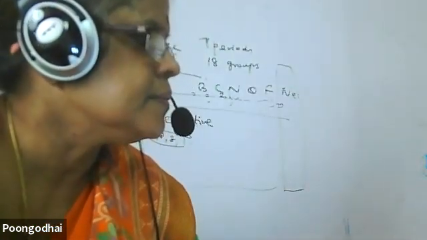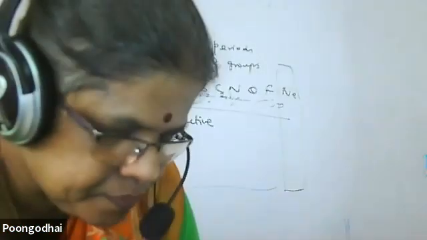Next, Hamsini. When I move down the group, what happens to the size of the atom? Ma'am, when we move down the group, the atomic size increases because the number of shells increases.